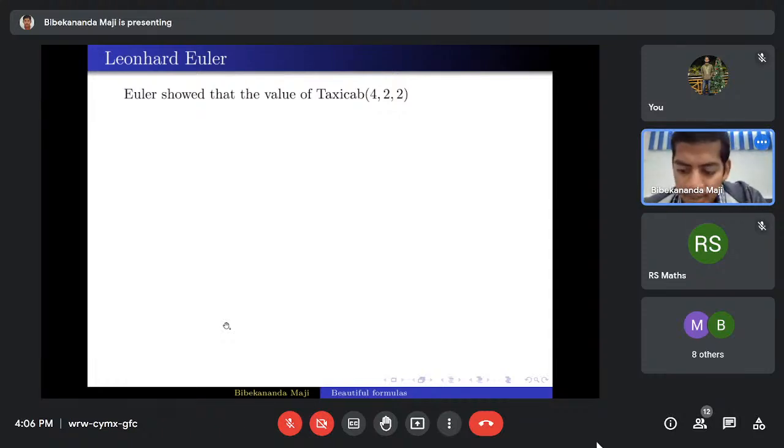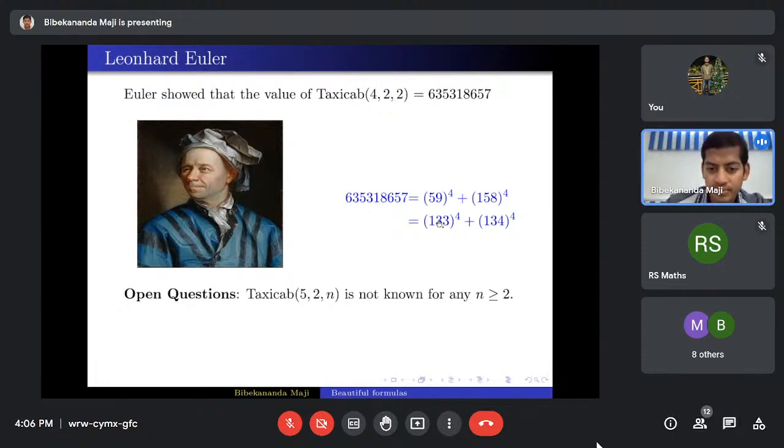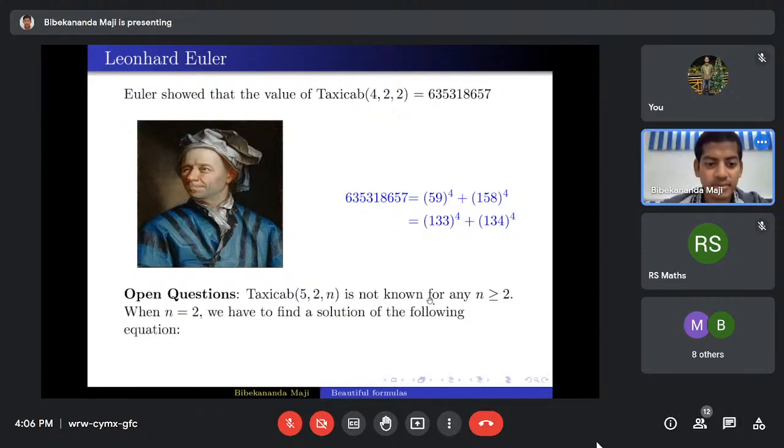And Euler showed that this is nothing but this much big number. And he found this is the solution. Like this number can be written in this way. Now, what is the next natural question? What will be taxicab of 5 comma 2 comma 2? So even that is also not known. 5 comma 2 comma 2 or 5 comma 2 comma 3, these numbers are not known.